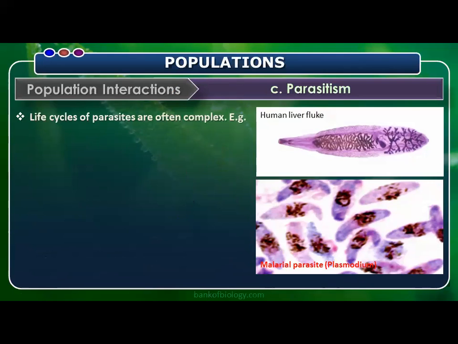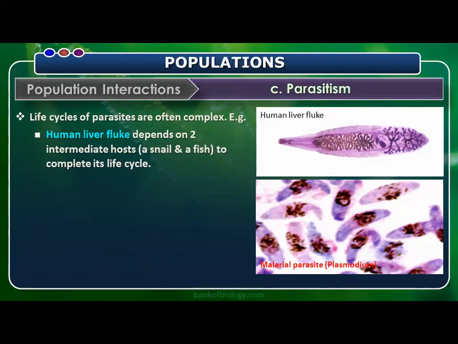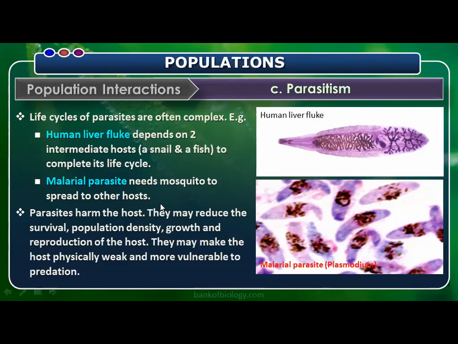Here you can see the life cycles of parasites are often complex. For example, the human liver fluke depends on 2 intermediate hosts, a snail and a fish, to complete its life cycle. The malarial parasite, Plasmodium, needs a mosquito to spread to other hosts; we call it a biological vector. Parasites harm the host. They may reduce the survival, population density, growth, and reproduction of the host. They may make the host physically weak and more vulnerable to predation.